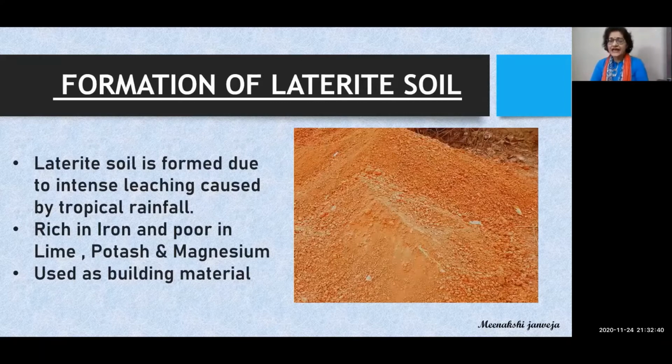It is rich in iron and poor in lime, potash and magnesium. It is used as a building material. This is a plus point. We can use it for the construction work and the masonry work.